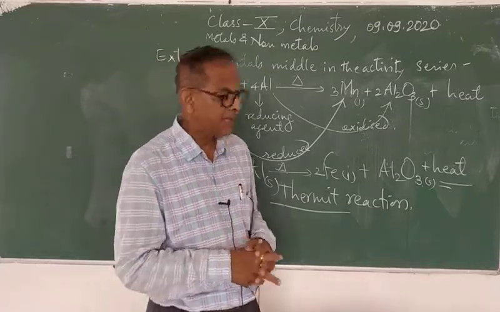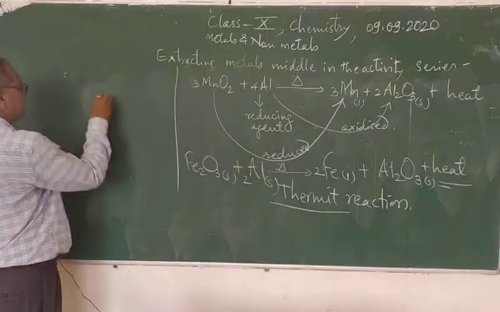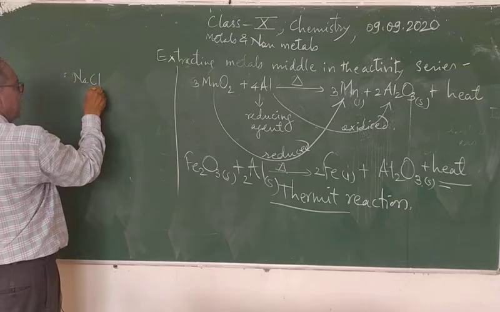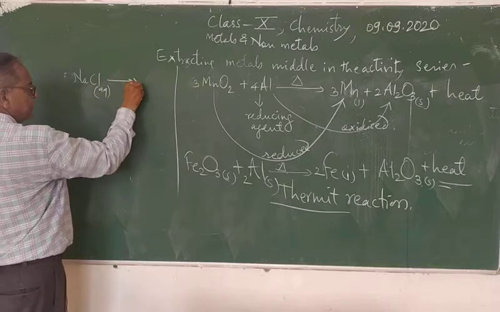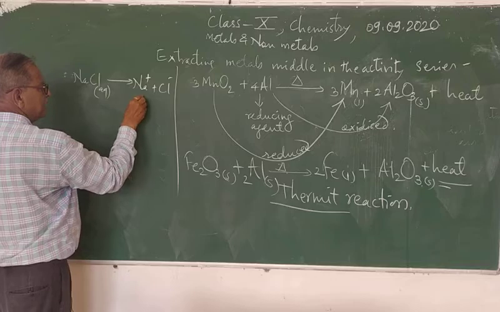Now for chlorides, for example, you can take NaCl. In aqueous solution you get Na positive plus Cl negative.